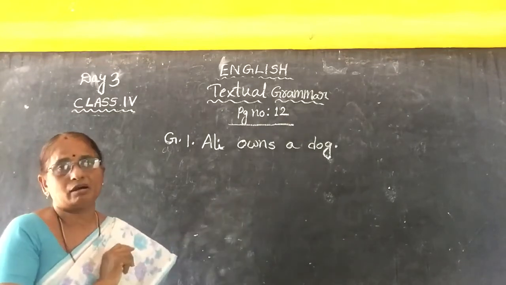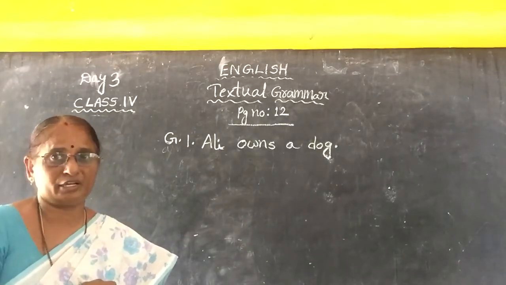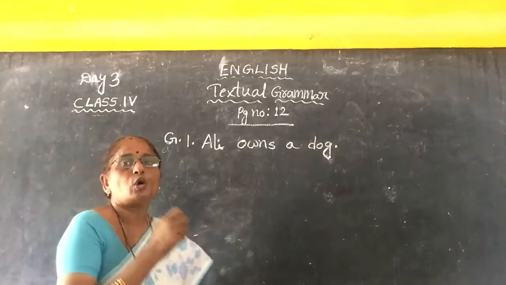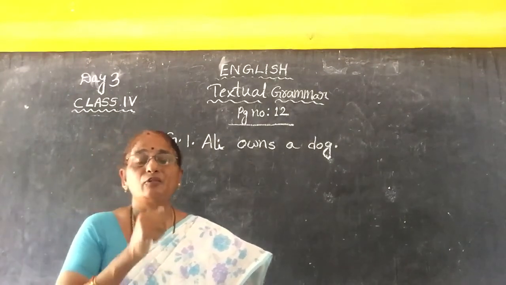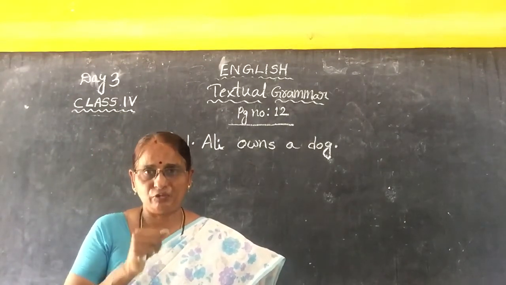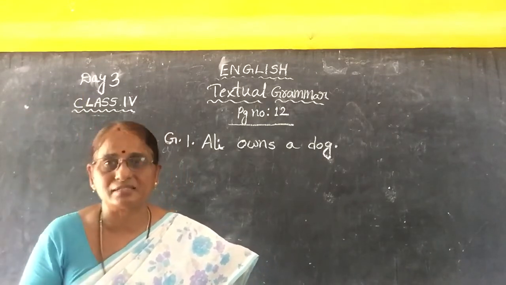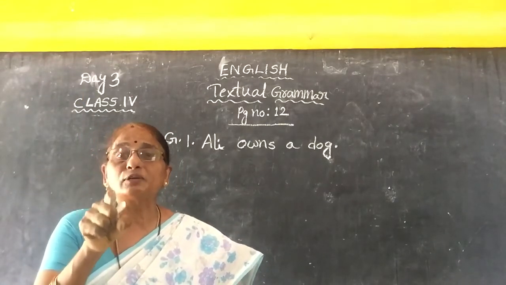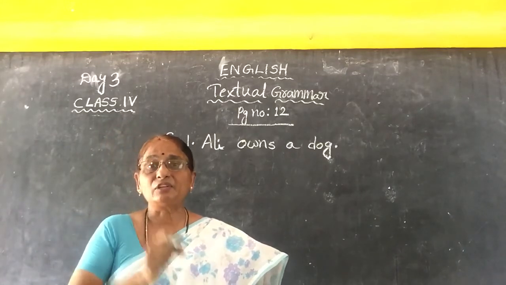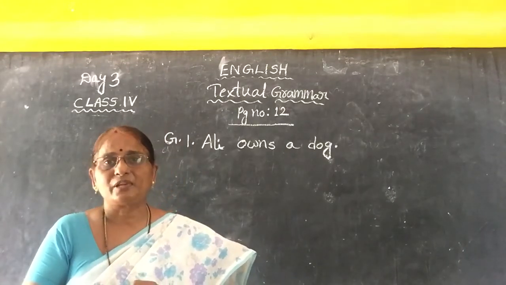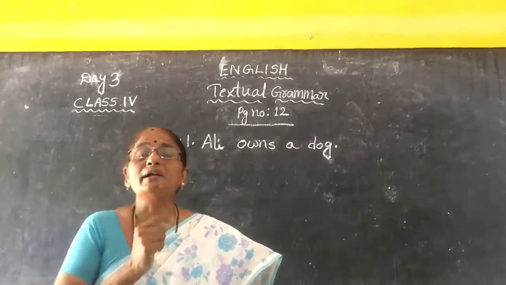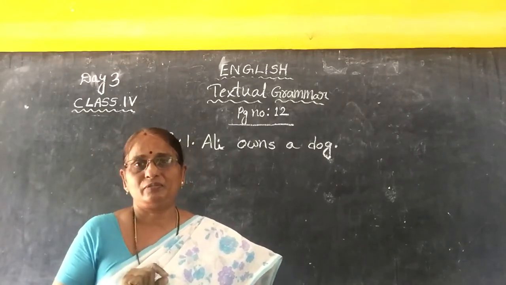Ali owns a dog. There are some question words I told in English, isn't it? Who, why, where, when, what, which, whose pen is this, whose chalk piece is this, whom do you want to meet, in which class are you studying, where did you go, why didn't you come to school, isn't it?